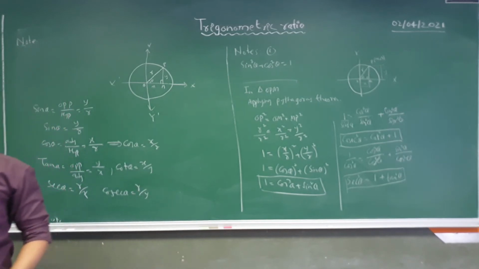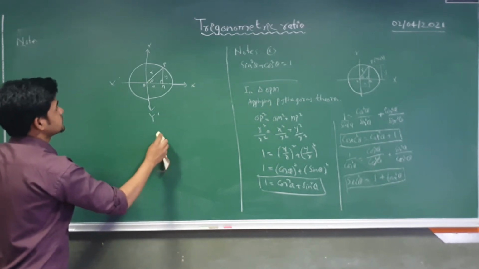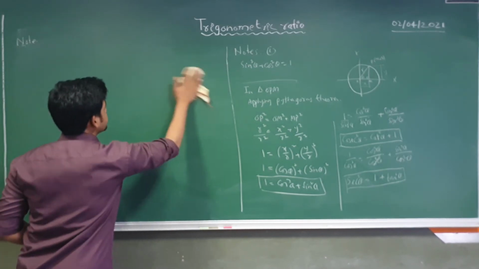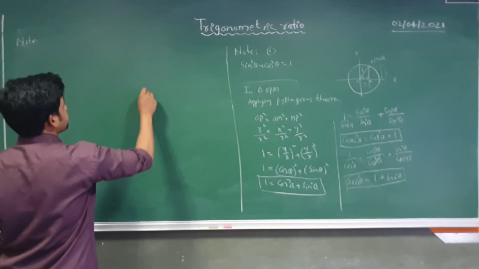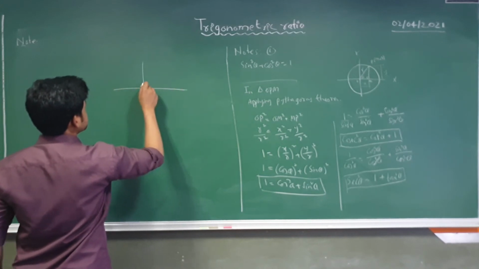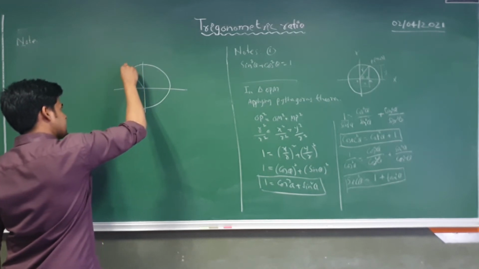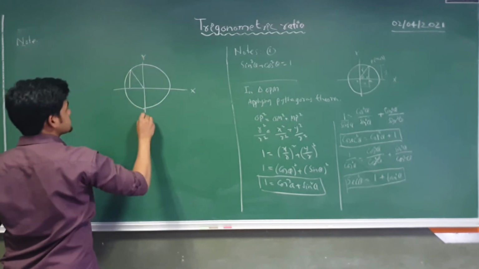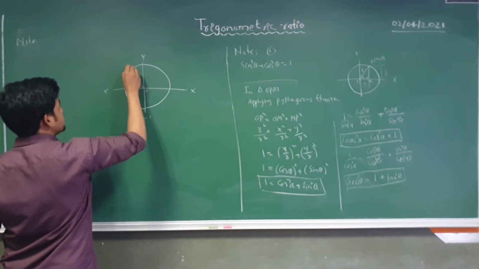Now let's discuss the second quadrant. So here I have a circle, and I draw a right angle triangle in the second quadrant. Okay, so this is x, this is y dash, this is x dash, and this is the point M. This is the origin, and this is the point P.